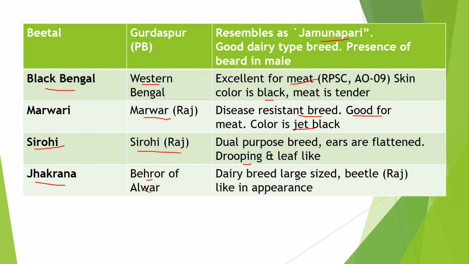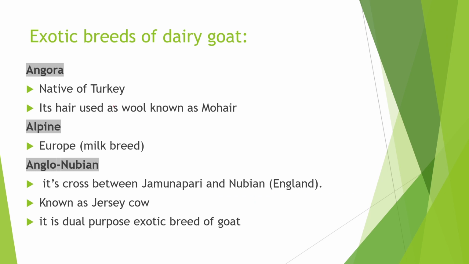Now the exotic breeds of dairy goat are: first is Angora. It is a native of Turkey. Its hair is used as wool, known as mohair. Their horns are grey, spirally twisted and inclined backward and outward.